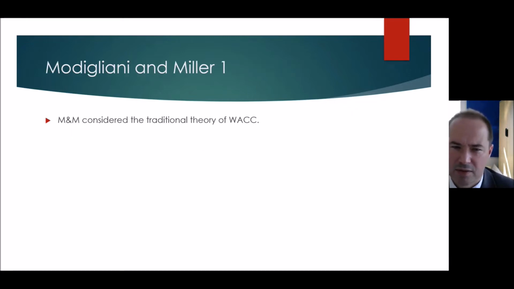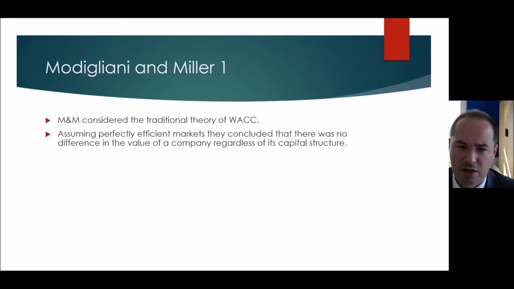What's the competing theory? Well, Modigliani and Miller are two economists in the 1950s, and they considered the traditional theory of the weighted average cost of capital. They say it's naive, they don't agree with it. What they say as economists is that if we assume perfectly efficient markets, and this is the most important bit about Modigliani and Miller, they conclude that there's no difference in the value of a company regardless of its capital structure.